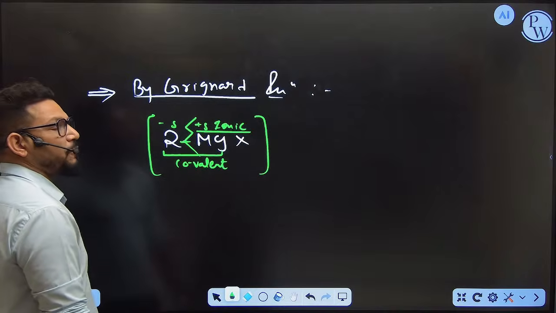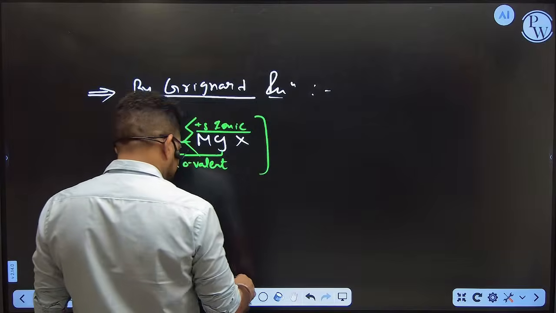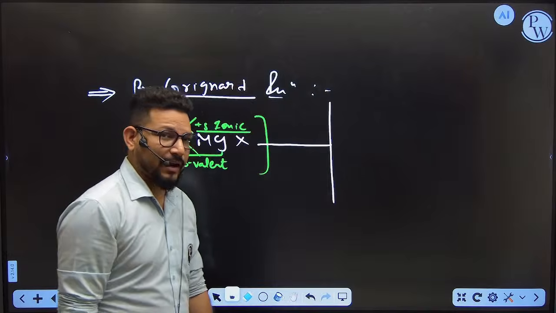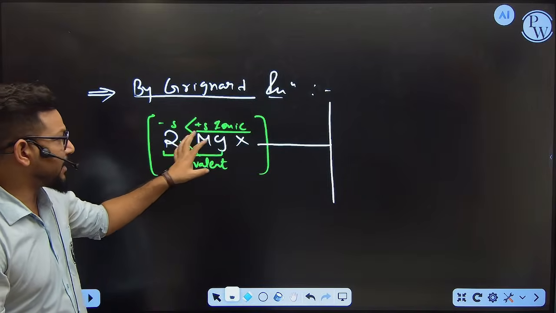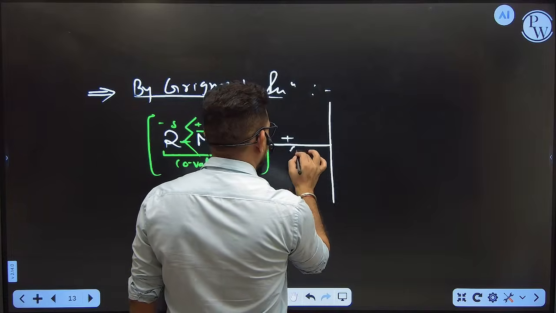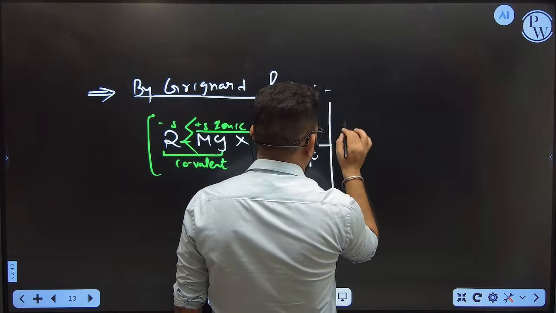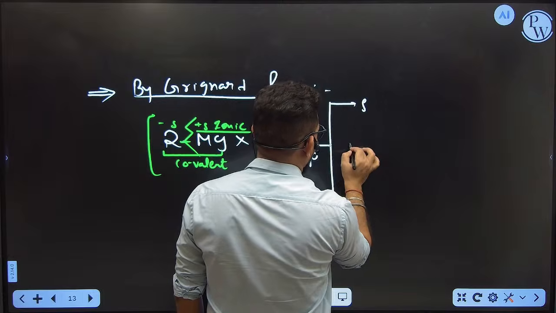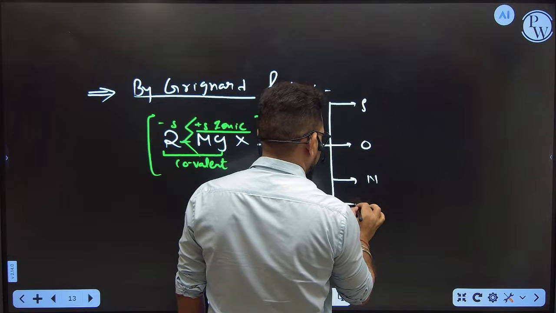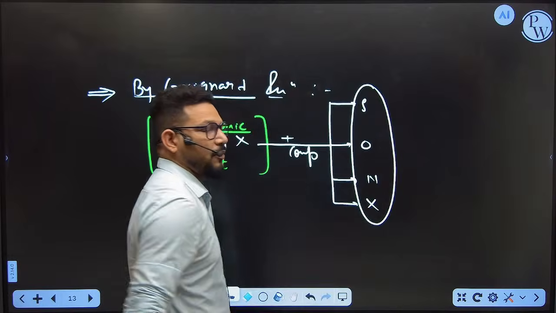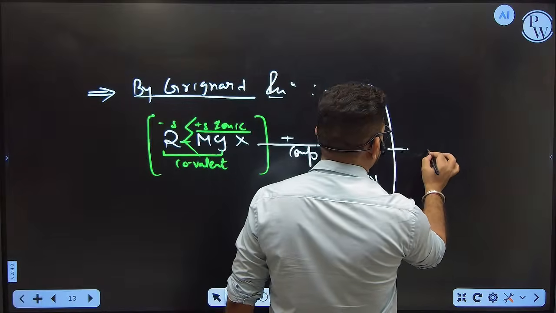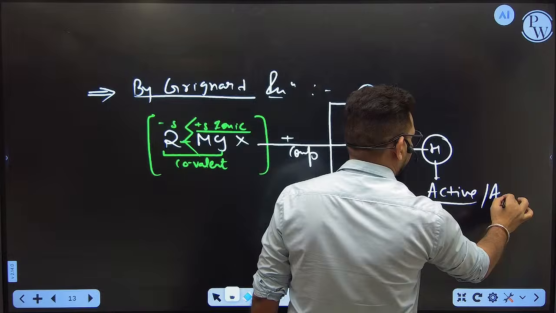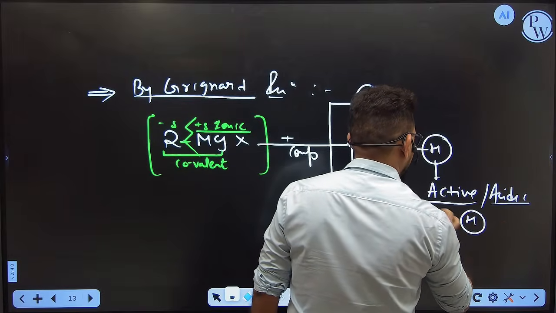Now the thing is how we are going to form the alkane from the Grignard. Whenever you see Grignard reagent reacting with any compound in which sulfur, oxygen, nitrogen, or halogen is connected with hydrogen, this hydrogen is called active hydrogen. This hydrogen is also known as acidic hydrogen.